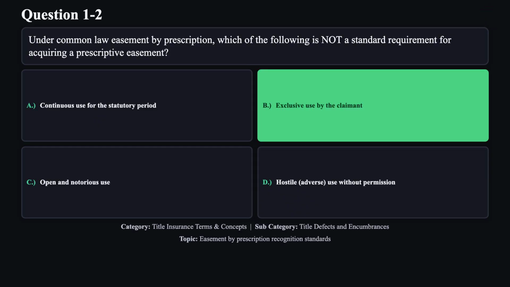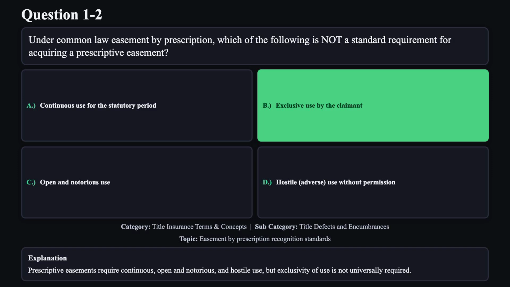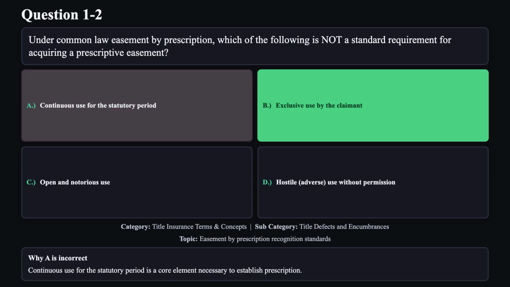The correct answer is B. Prescriptive easements require continuous, open, and notorious and hostile use, but exclusivity of use is not universally required. Reason A is not correct. Continuous use for the statutory period is a core element necessary to establish prescription.